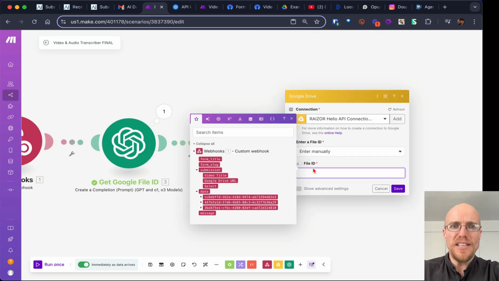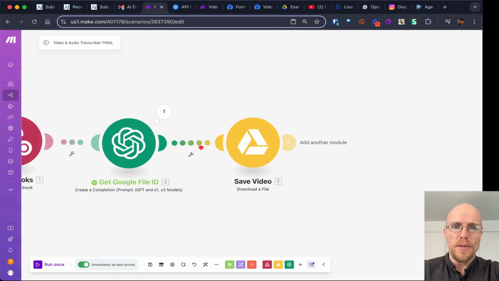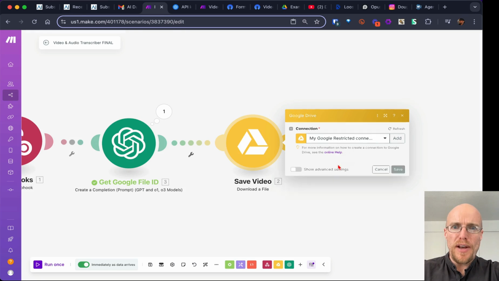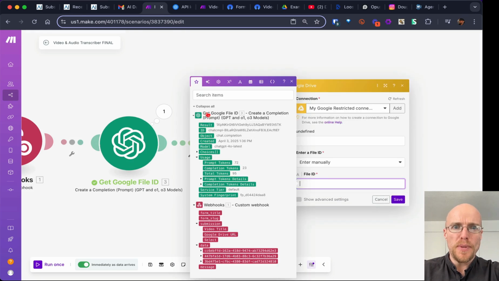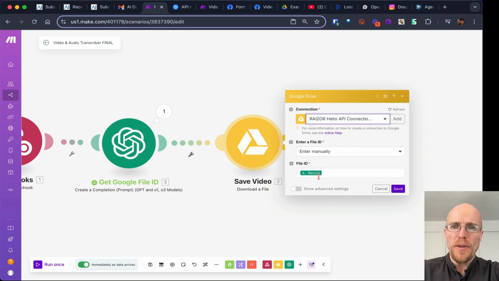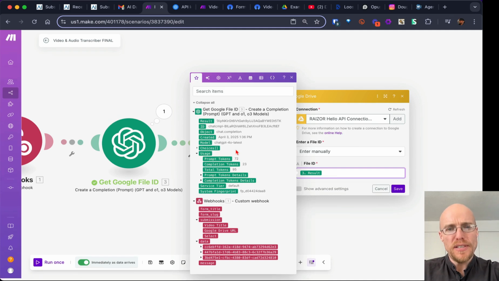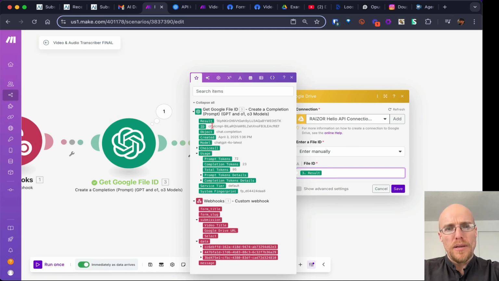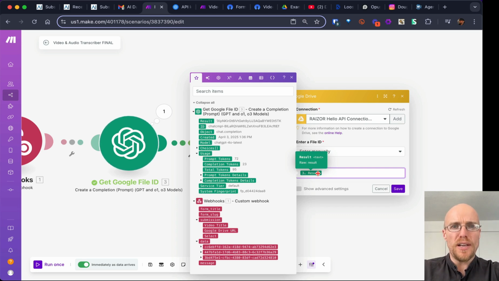Now we can get file ID. Oops. Sometimes you need to do a little something like that. File ID. There we go. Result. Boom. Right there. And I want to also put it on my RAZR account. There we go. And you'll see all of the previous data from any previous module is in the list. And that'll be more important as we go on. And it's nice as you roll over, especially as things get complicated, you can see which ones it's coming from.